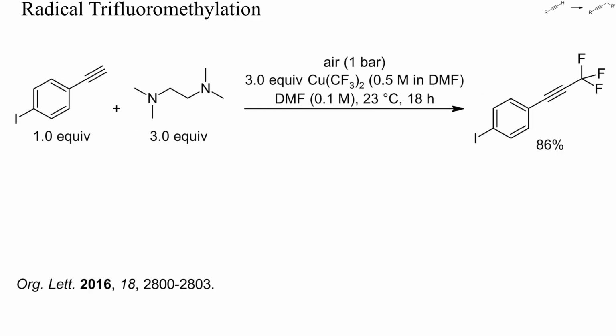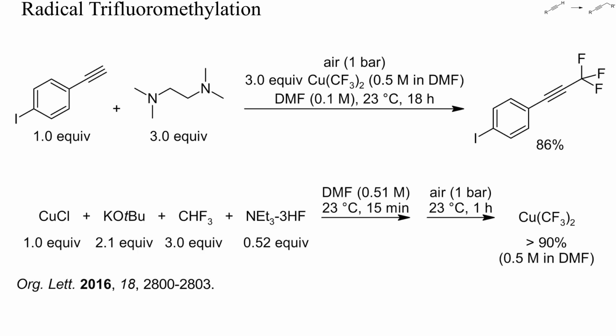As mentioned above, carbon-centered radicals can react with alkynyl copper complexes to yield alkylated alkynes. Here, a terminal alkyne was trifluoromethylated with an excess of bis-trifluoromethyl copper at room temperature in DMF. The radicals were generated by oxidation with air. The copper reagent was prepared from fluoroform and copper chloride, as shown here, as a solution in DMF.